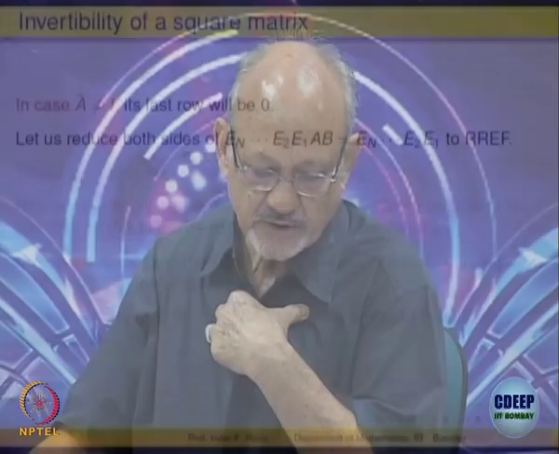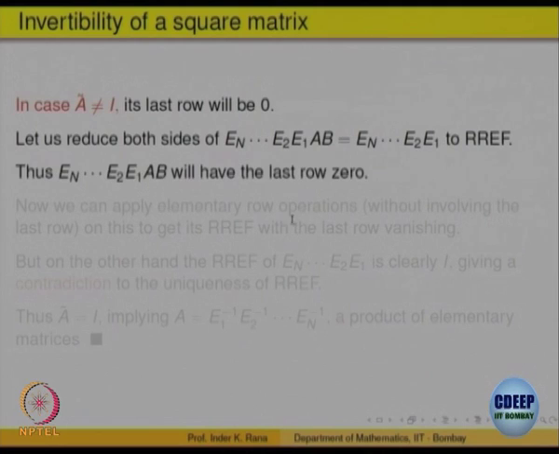So, let us reduce both sides to reduced row echelon form. What will happen to the reduced row echelon form of this product? Last row of this matrix E n to E 1 into A, that is A tilde, right, that is equal to 0. So, that will stay as 0, right. If a matrix has got a bottom row 0 in the reduced row echelon form, that 0 row cannot become non-zero suddenly, right, because a non-zero row has to be at the top.